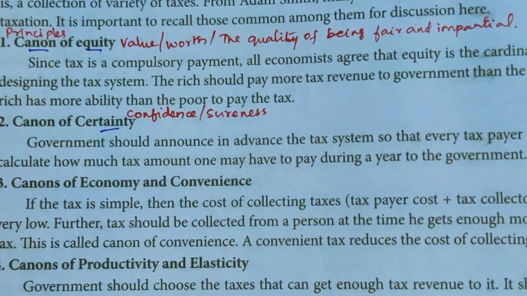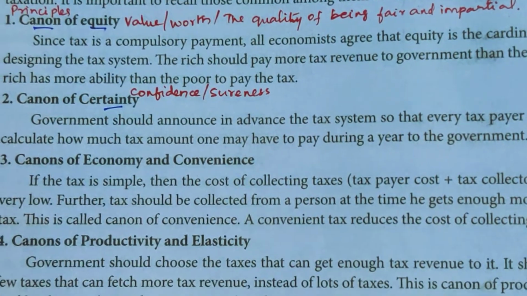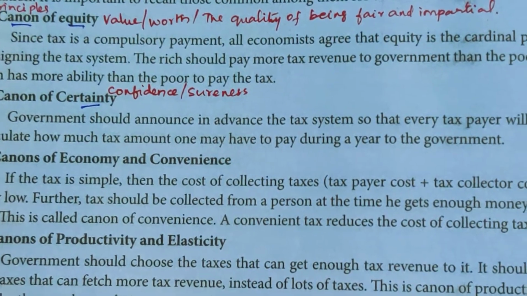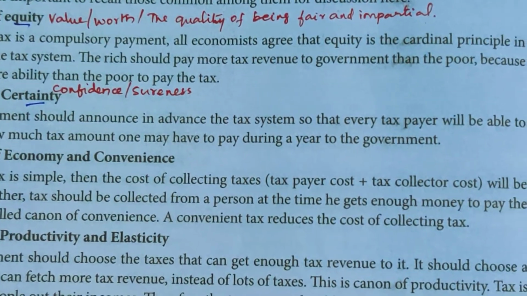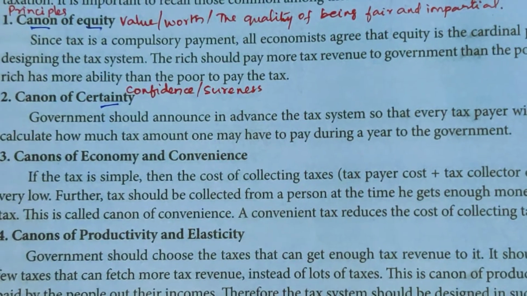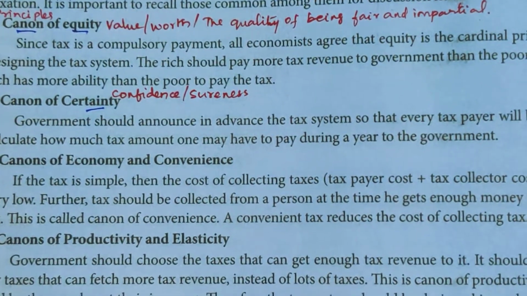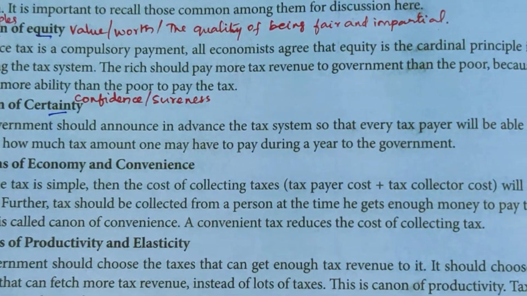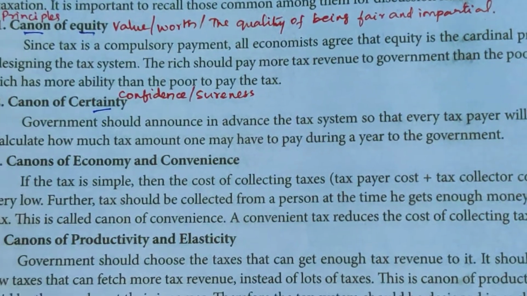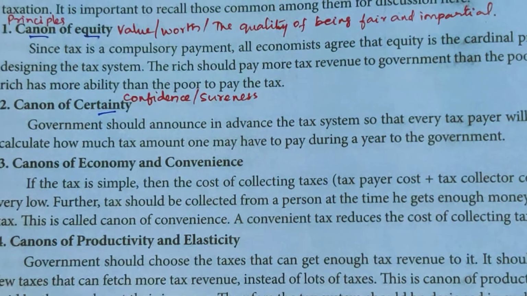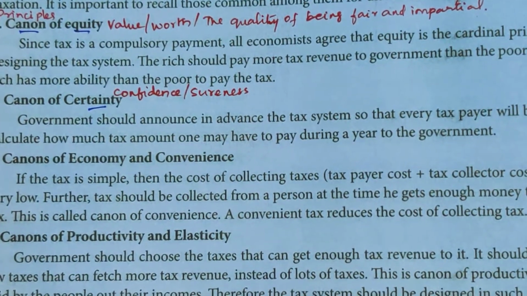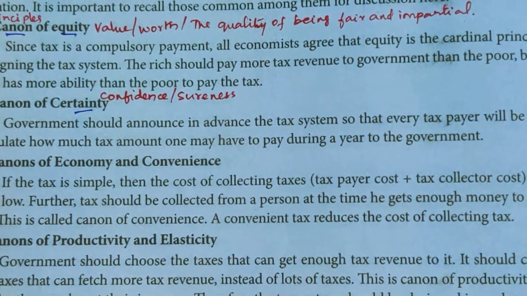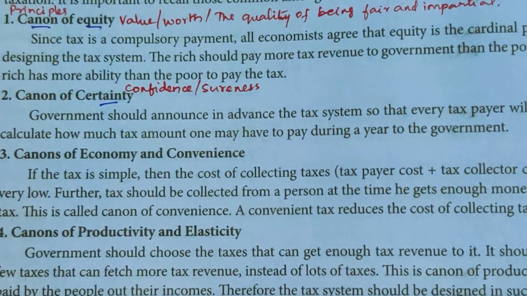Canons of economy and convenience. If the tax is simple, then the cost of collecting tax, that is, taxpayer cost plus tax collector cost, will be very low. Further, tax should be collected from a person at the time he gets enough money to pay the tax. This is called the canon of convenience. So a convenient tax reduces the cost of collecting tax.